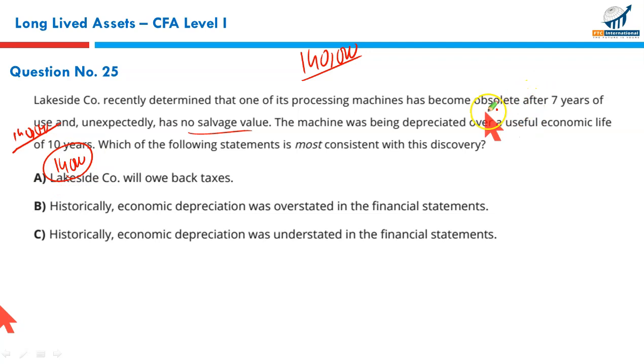But it became obsolete after 7 years. It means the depreciation that we should have charged was $20,000. We have been charging depreciation of $14,000 every year, whereas the depreciation should have been $20,000. So which of the following statements is most consistent with this discovery?